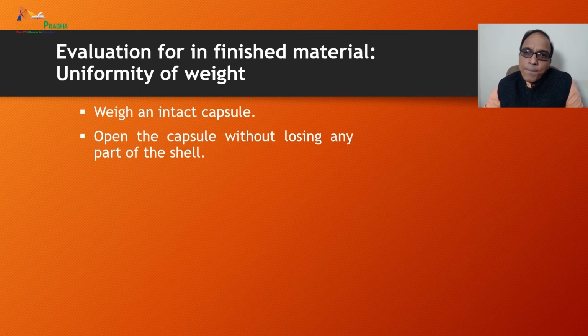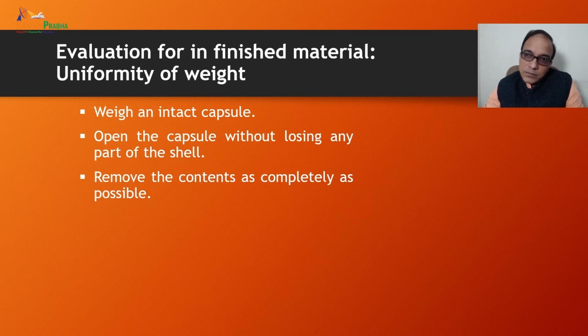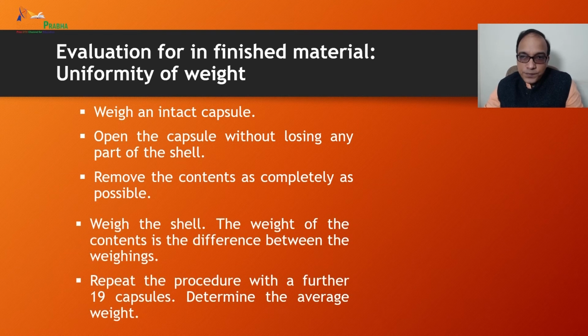Now let's see the weight of the intact capsule. Open the capsule without losing any part of the shell. Remove the content as completely as possible. Now weigh the shell. The weight of the content is the difference between the weighings. Repeat the procedure with a further 19 capsules and determine the average weight.